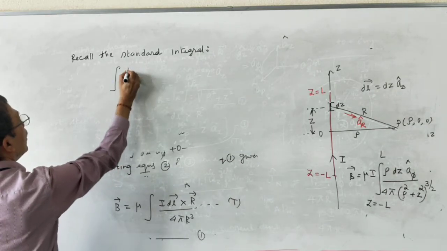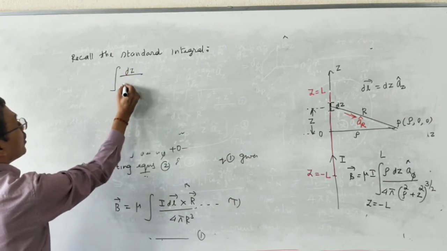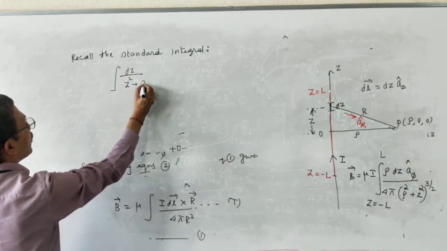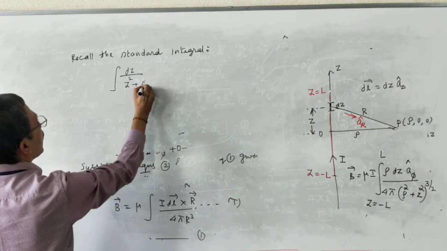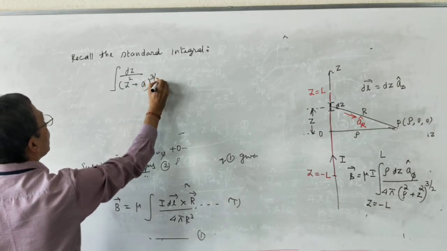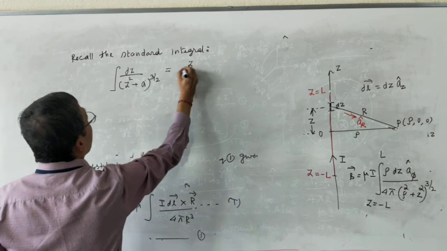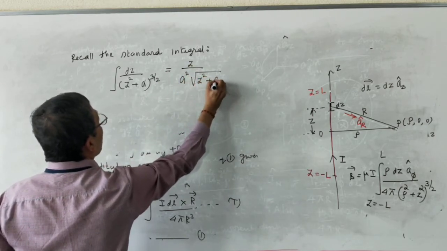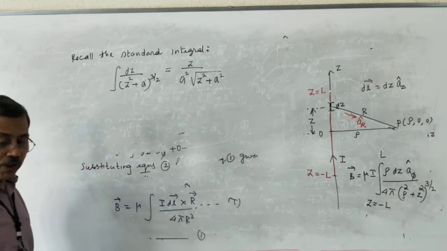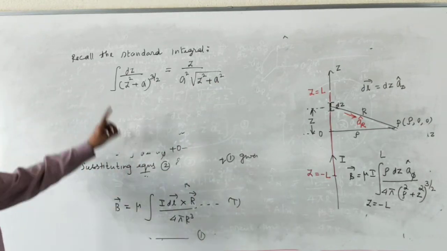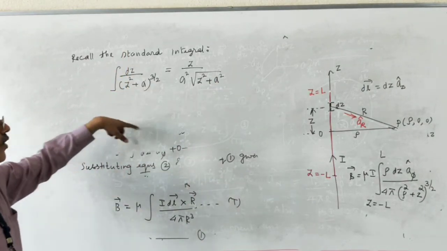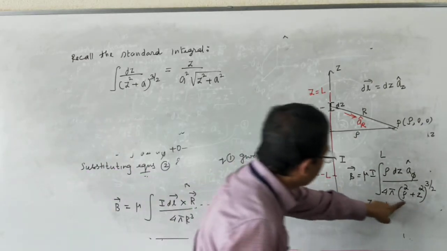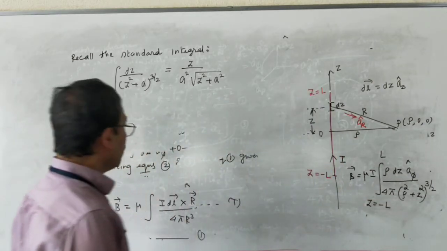Integral dz divided by z square plus a square to the power 3 by 2 is equal to z divided by a square into root of z square plus a square. I used this once when teaching you the infinite line charge in electrostatics. Here, instead of a, it is rho. That's all the difference.